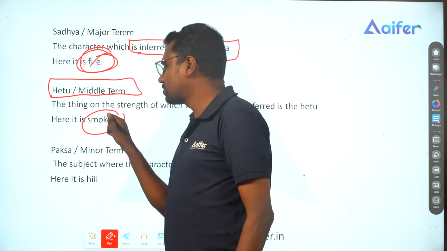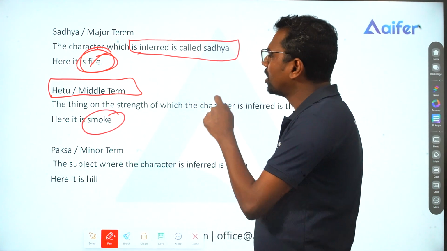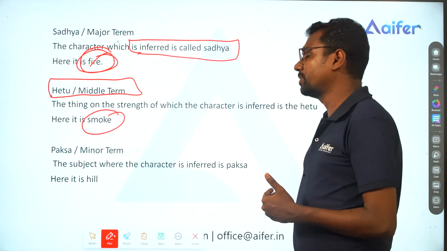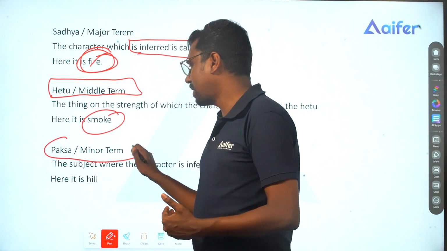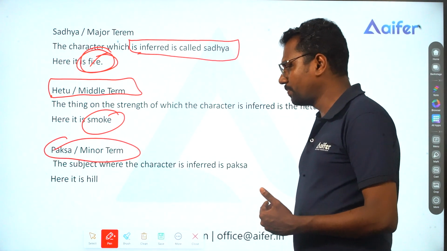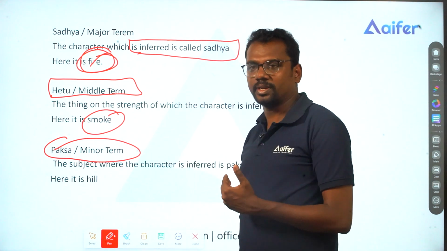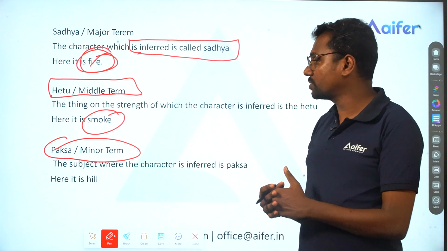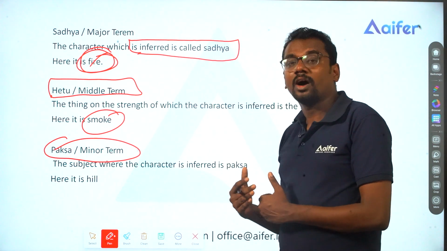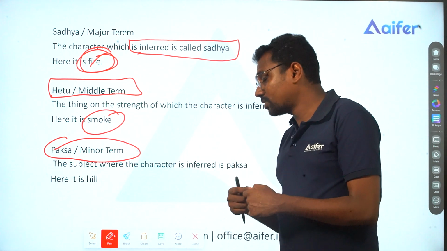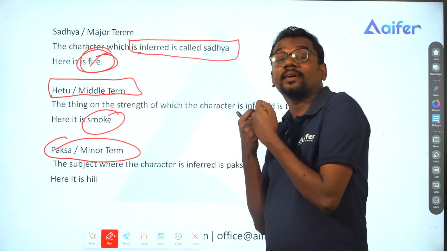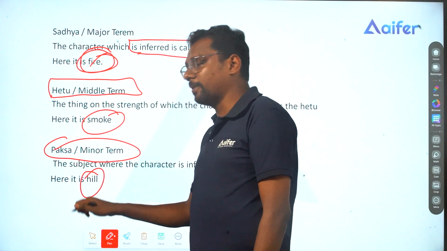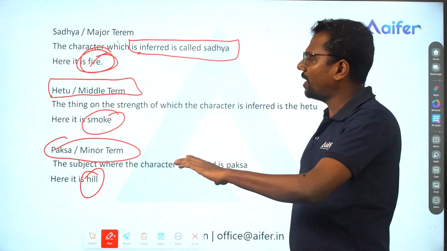Here we have smoke as the Hetu or middle term. Next we have Paksha or minor term. Paksha or minor term is the subject where the character is being inferred. The fire is concluded by the presence of the Hetu, smoke, and Paksha is the place or subject where the character is inferred. Where are you concluding that the fire is present? We are concluding that the fire is present in the hill.